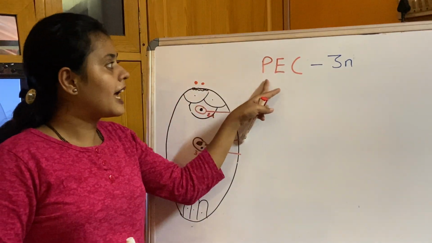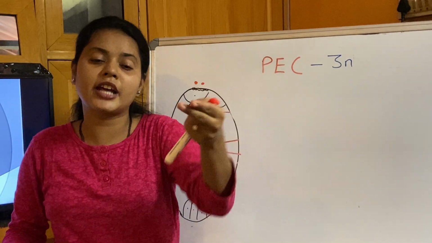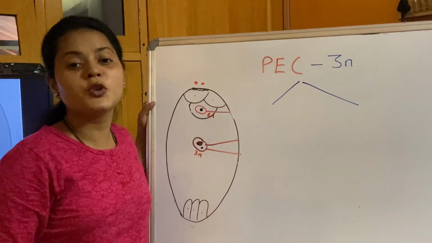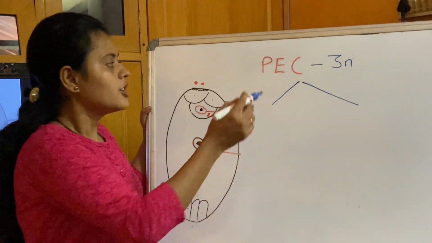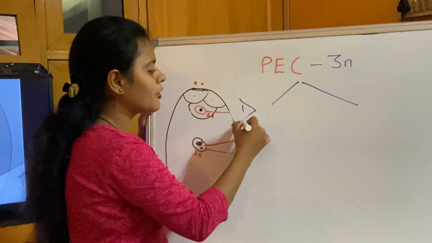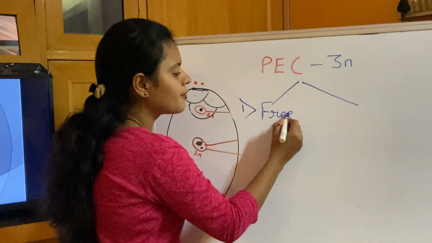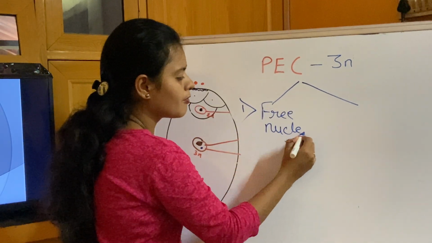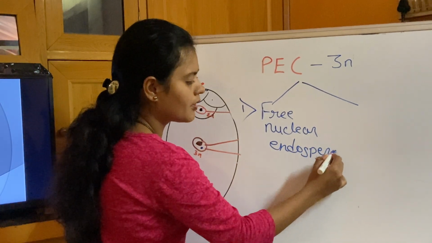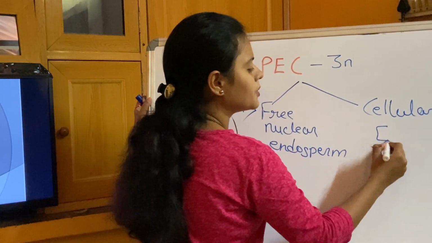But here, when the primary endosperm cell undergoes mitotic division, two types of endosperm can be formed. The first type of endosperm is free nuclear endosperm, and the next is cellular endosperm.